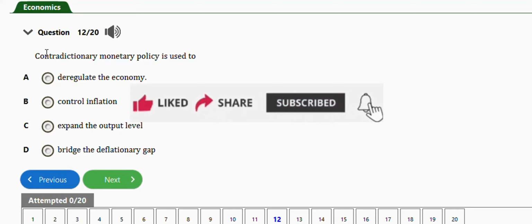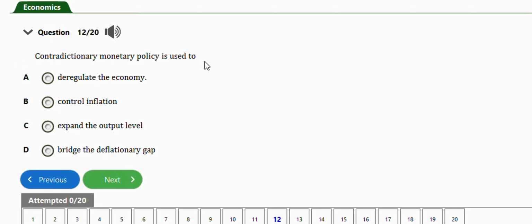This question says, contractionary monetary policy is used to: we have option A, regulate the economy, control inflation, expand the output level, bridge the deflationary gap. So the right answer is option B, which is control inflation.